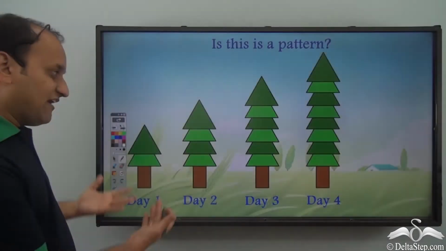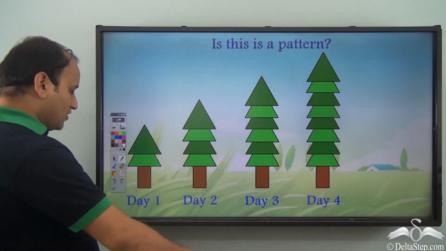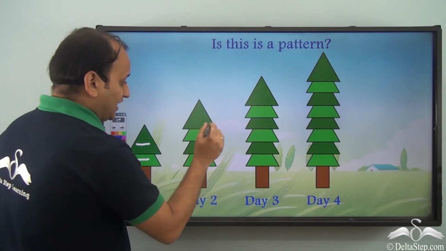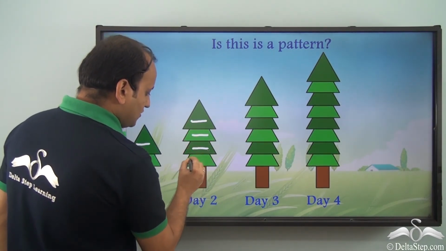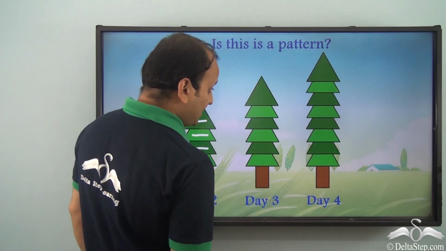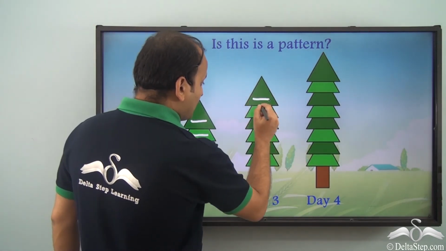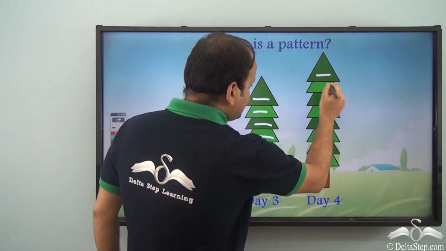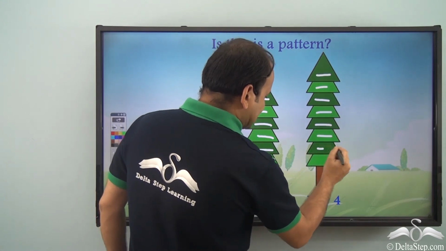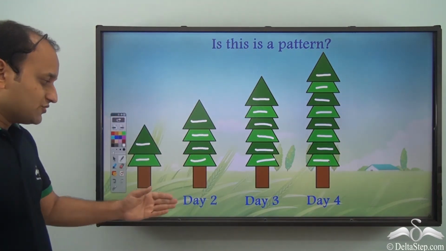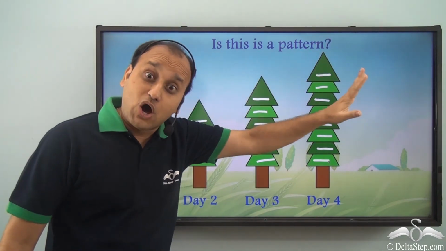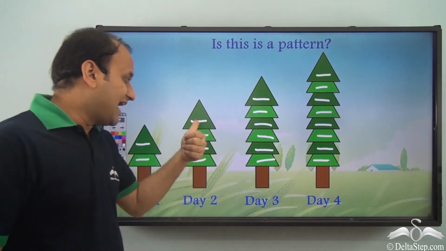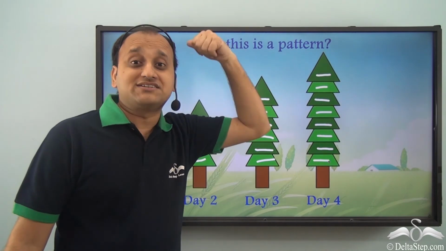Now, how to identify if this is a pattern? Let's see. So I have on the first day 2 blocks. On day 2 it grew, and now we have 4 blocks. On day 3 it grew again, and we have 1, 2, 3, 4, 5, 6 blocks. On day 4, 1, 2, 3, 4, 5, 6, 7, 8 blocks. So this is growing by 2 blocks every day. So we have an increasing pattern here, and it is increasing by 2 blocks every day.